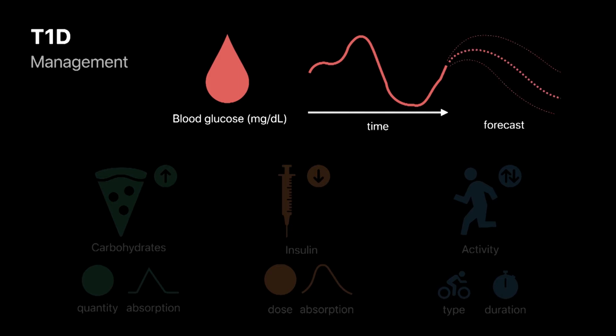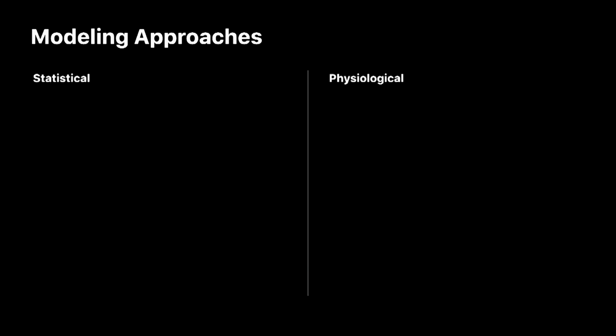Forecasts of blood glucose can play a role in the management of T1D. Here, we focus on a model-based approach to generate glucose forecasts using data recorded by a continuous glucose monitor, also called a CGM, an insulin pump, diet logs, and activity measurements. Our objective is to model the dynamics of insulin, glucose, and carbohydrates for real-world T1D data.